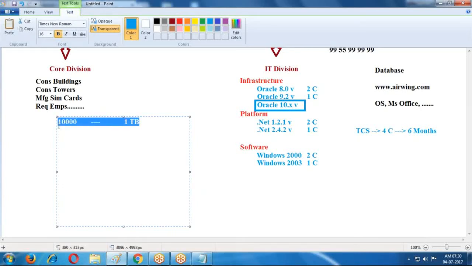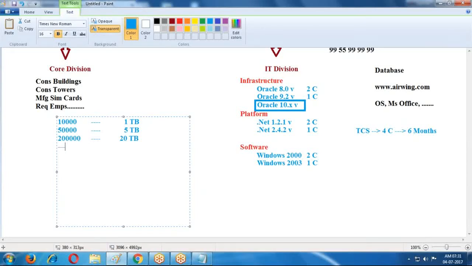In 2018, I'm expecting 50,000 customers. For 50,000 customers, now 5 terabytes of memory is required. According to this, in 2019, I'm expecting 2 lakh customers. For 2 lakh customers I require 20 terabytes of memory.